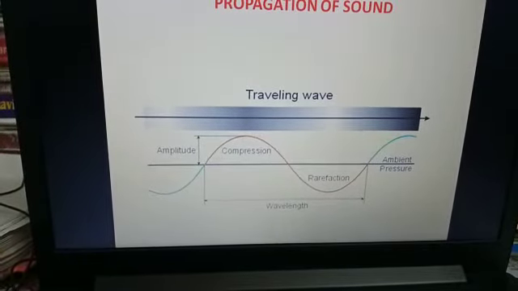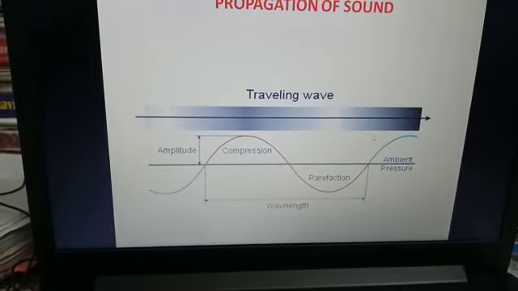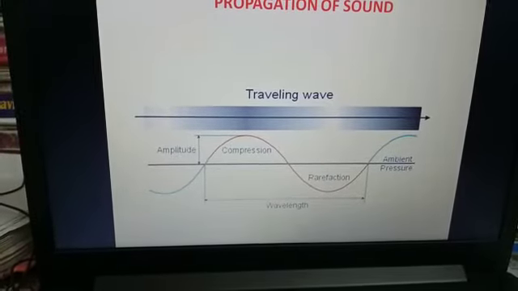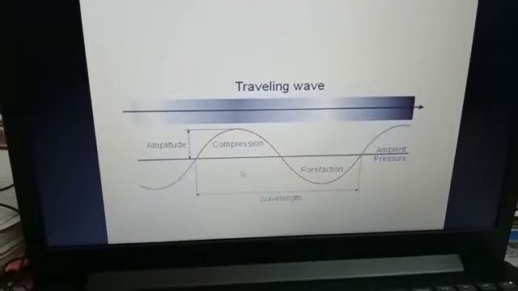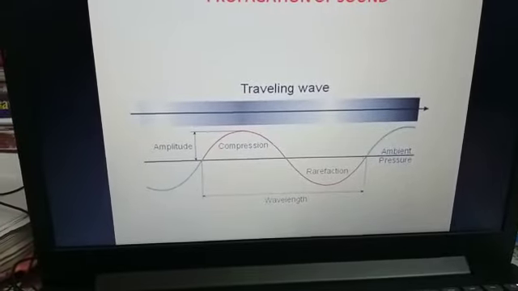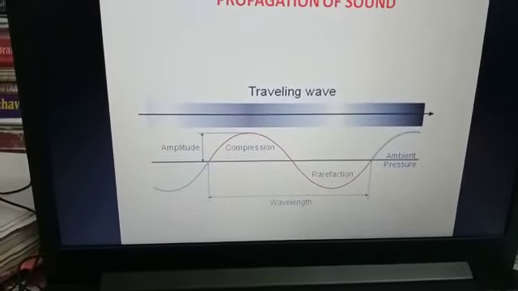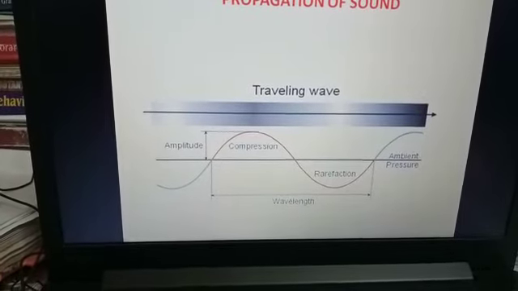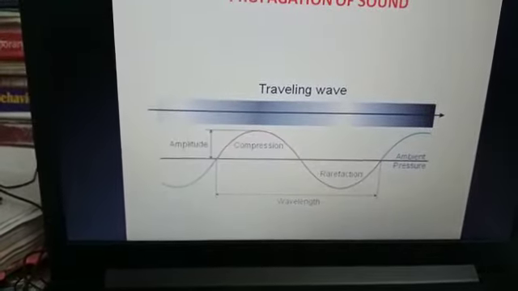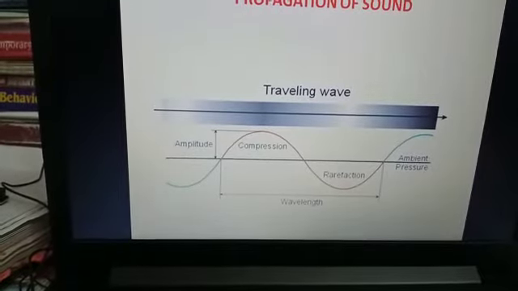Okay, if I consider from here to this crest, this will be the wavelength. Or from the beginning to the ending of one particular wave, that is called one wavelength. So sound travels in the form of these longitudinal waves. So what happens exactly when we talk?